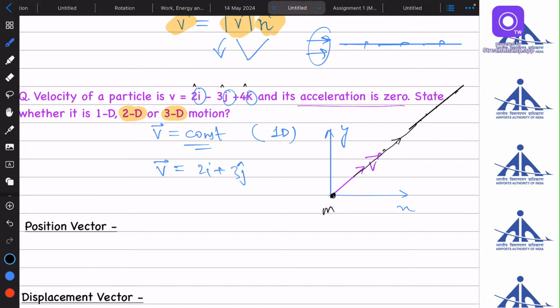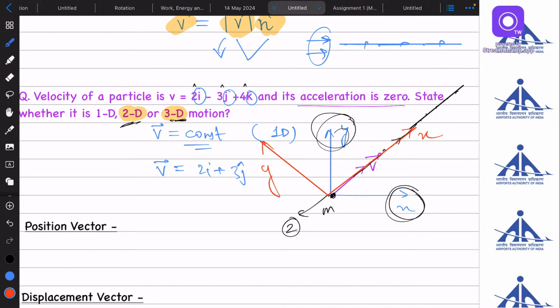Okay. Now you will say that sir, x position is changing, y position is changing, then why it's not a two-dimensional motion? Or why in three-dimensional x, y, and z, the z will also change, then why it will not be three-dimensional motion? See, this x-axis, y-axis, and z-axis are the standard axis made by us. If I assume a new axis like this is an x-axis and this is a y-axis, then according to my coordinate system, nothing will change.